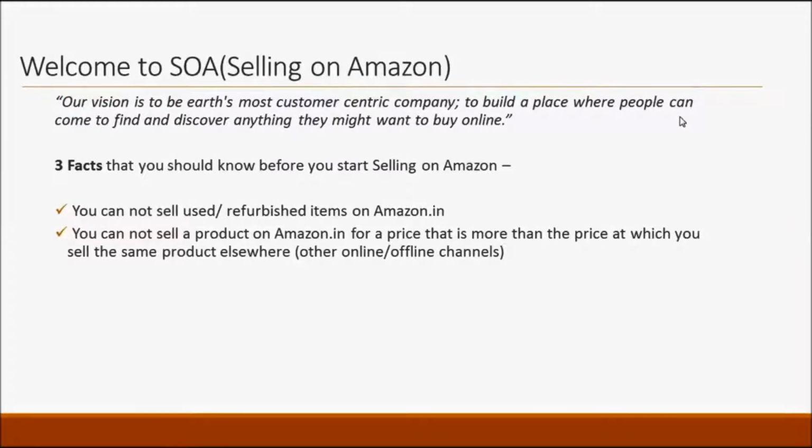B, you cannot sell a product on Amazon.in for a price that is more than the price at which you're selling it elsewhere. Let's take an example. Let's say you sell books, and you sell one particular book for rupees 100 on your own website or other online or offline channel. You cannot sell that same book on Amazon for more than rupees 100. It can be rupees 100 or less, but it cannot be more than that.